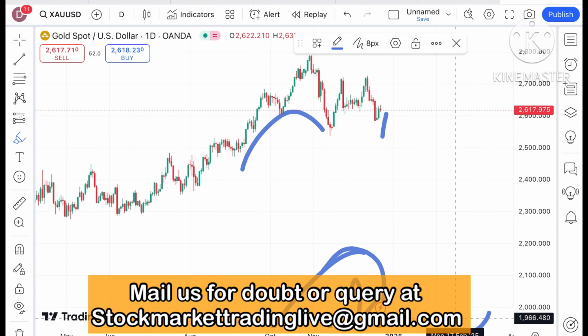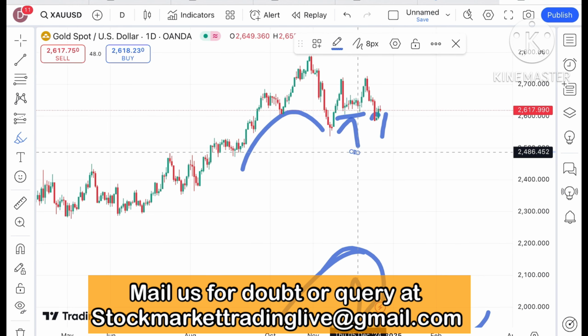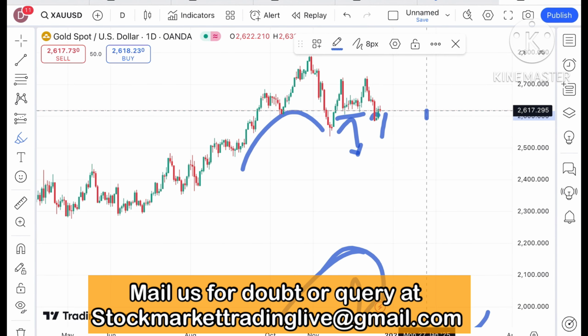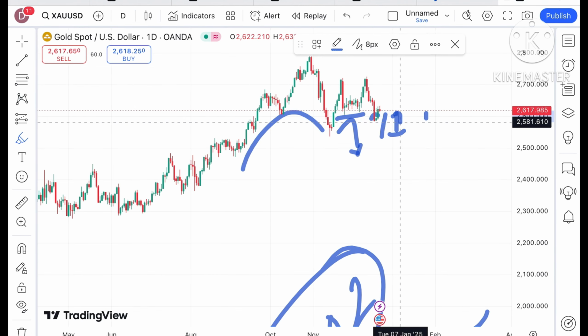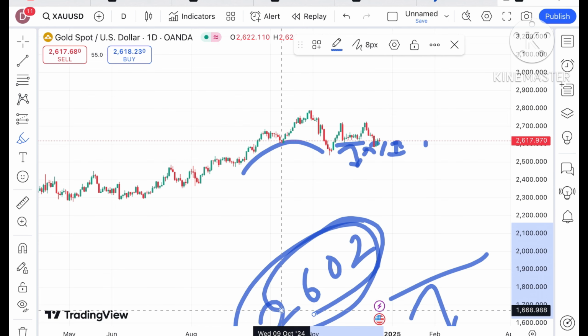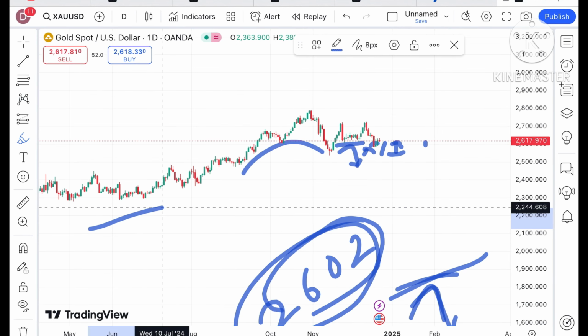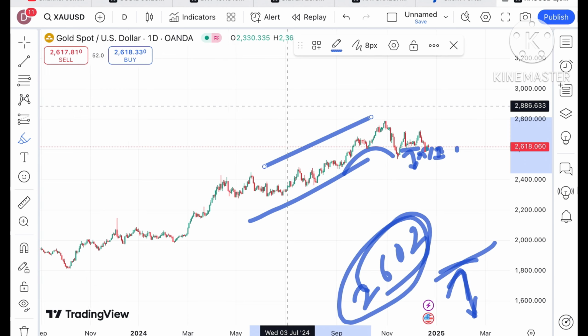If you look at this particular trend, suppose the price falls below this level of 2602, then it can bounce back and then fall further down, because two similar patterns are forming. So you have to understand 2602 is a level, and if the price starts falling below this level we can see a further downfall.